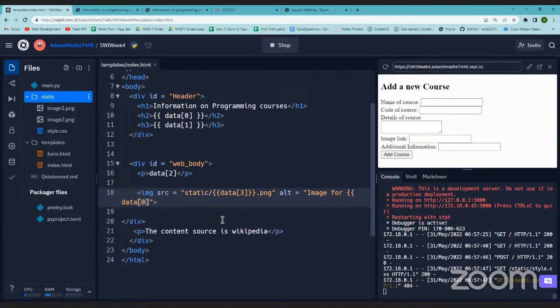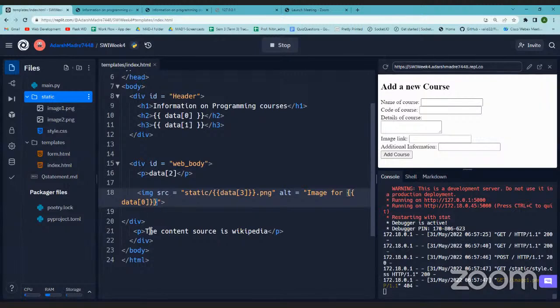Zero. Yeah, now it is dynamic. It is dynamically generating everything. So it will create image for system commands, whatever the course is, if I did not have the image. Okay, source content source is wiki, that is fine. More than one Jinja variable can be used in the same tag. One variable can be used many times. Many variables can be used at once, no issues. So we got the image source.